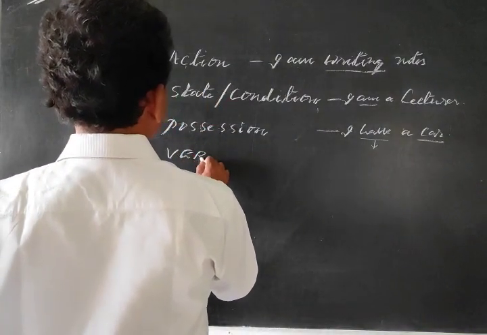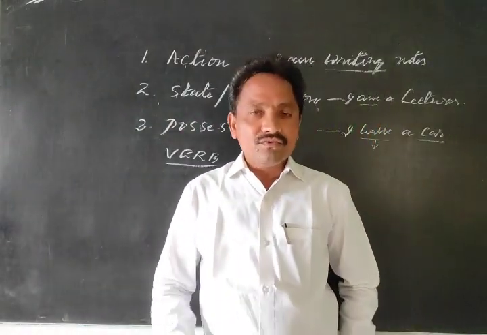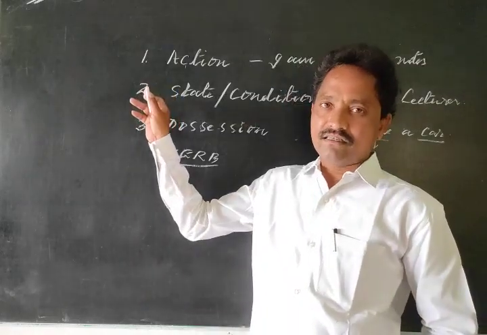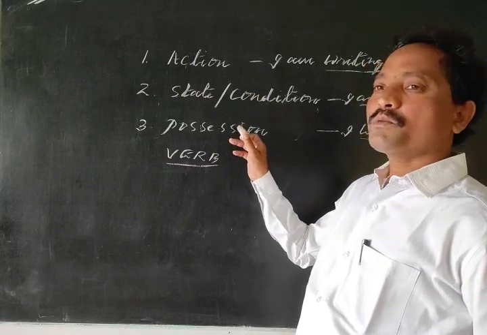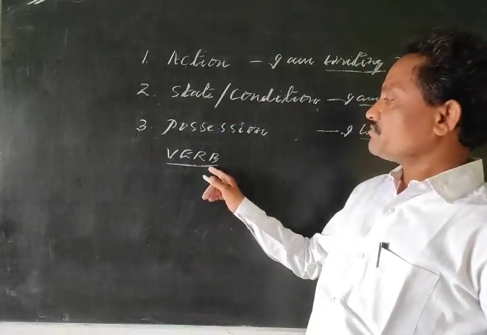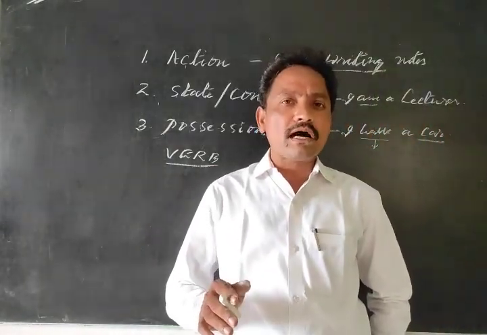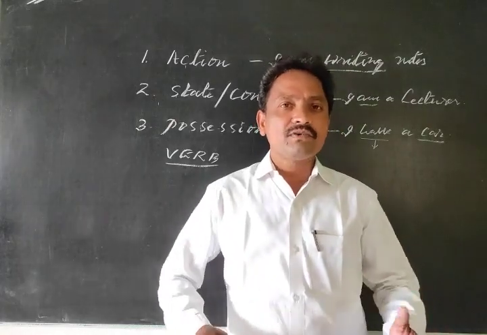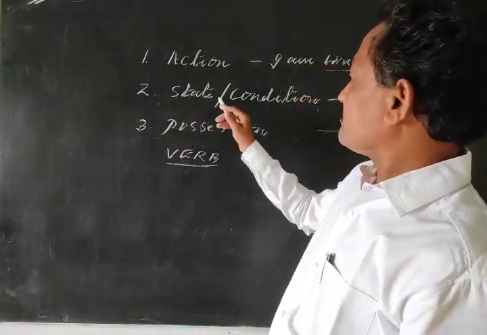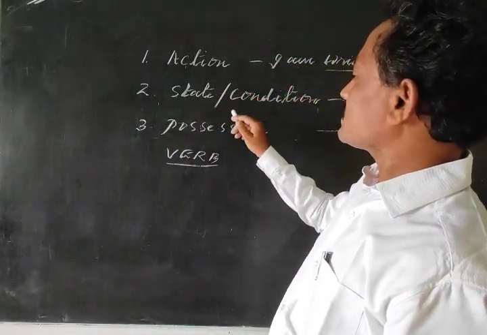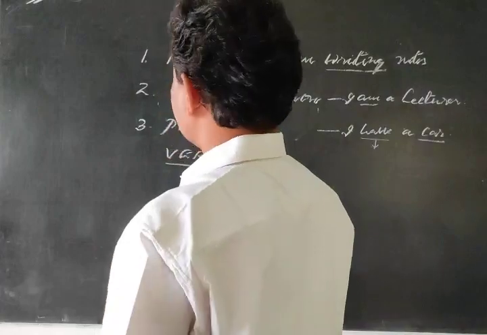V-E-R-B. Verb. What is a verb? A verb is a word which indicates action, state or condition, or possession. This is called a verb, doing something. First of all, whoever asks you, or you answer yourself, what is a verb? A verb is an action word, that's simply it. Later, the functions of a verb are state or condition or possession. But first of all, it is an action word. So let us discuss further.